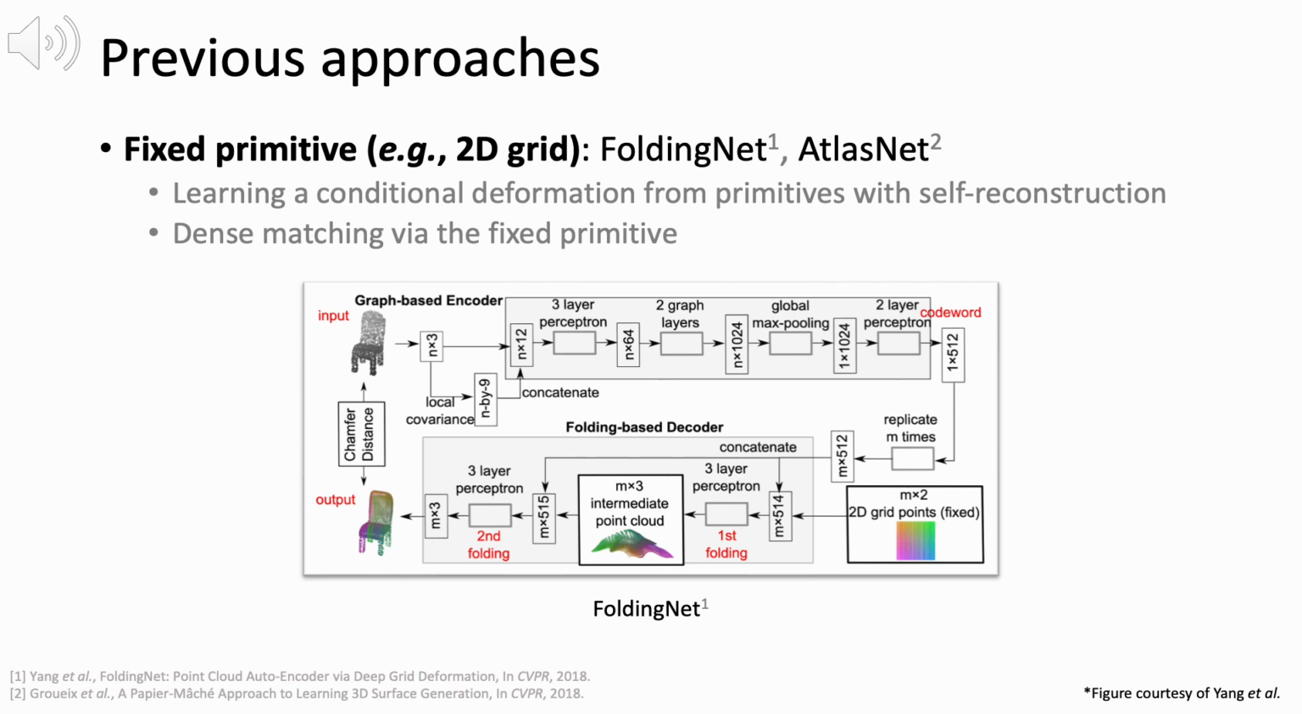Previous approaches can be largely divided into two categories. One approach involves methods with fixed primitives, such as 2D grid points, to which folding net and atlas net belong. These methods learn a conditional deformation from the fixed primitives to the input shapes using self-reconstruction loss. They can perform dense matching between two shapes by identifying point pairs corresponding to the same primitive points.